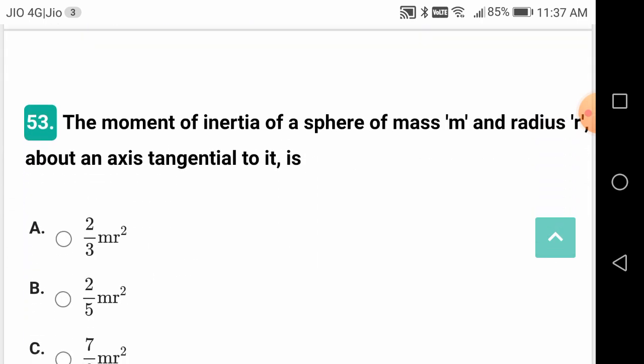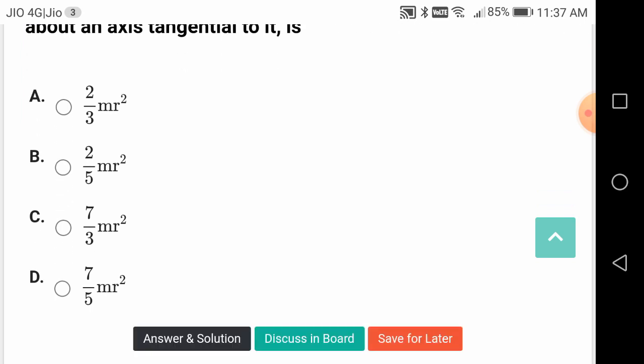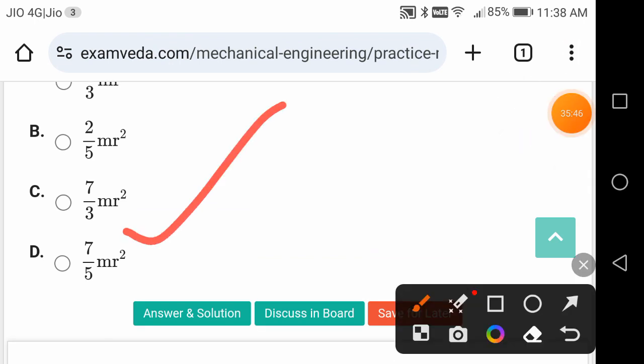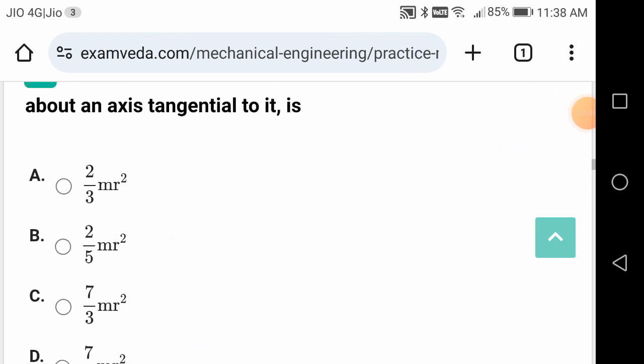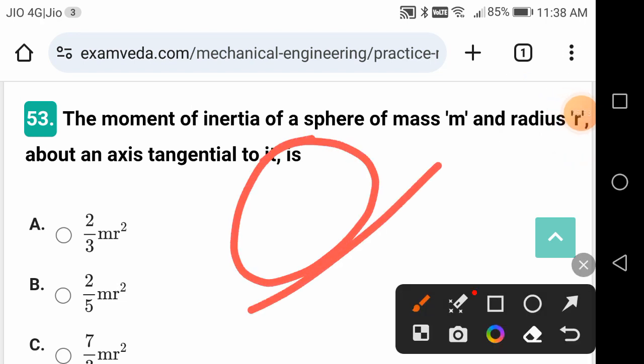The moment of inertia of a sphere of mass m and radius r about an axis tangential to this. This is a good question, friends. 7 by 5 mr square. Please remember. So he's asking the question like this. Here this is the CG axis.